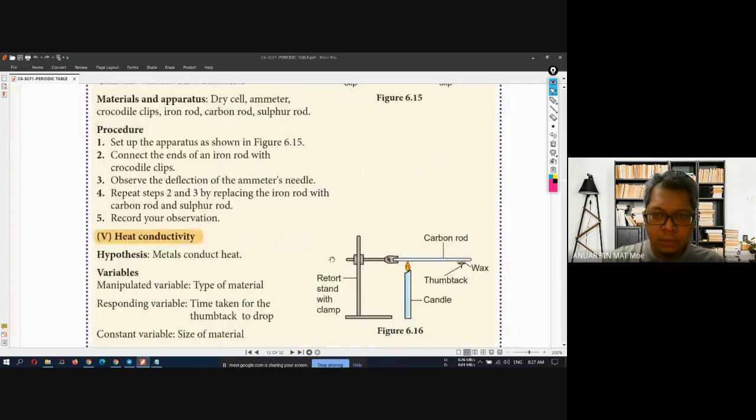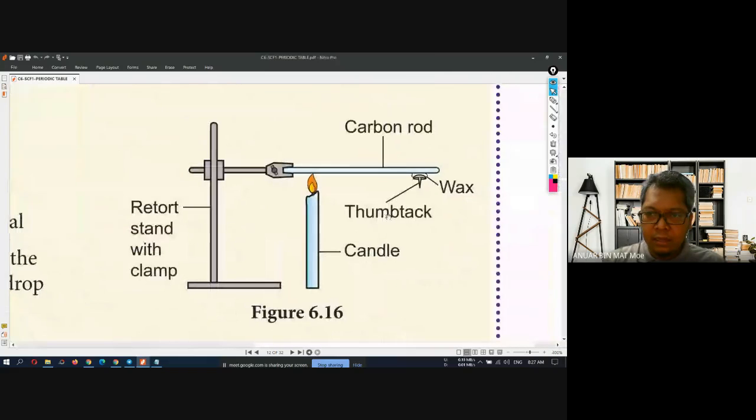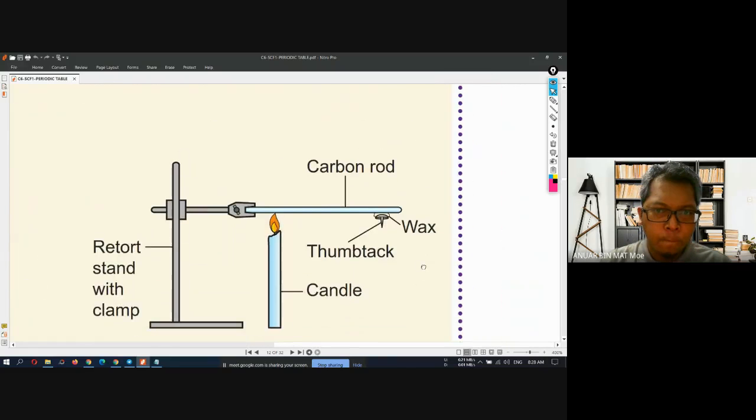Okay, this is what we call the conductivity of heat. I already explained it in my last video, so make sure you can understand that. Last, I want to explain the conductivity of electricity, at the picture over here.